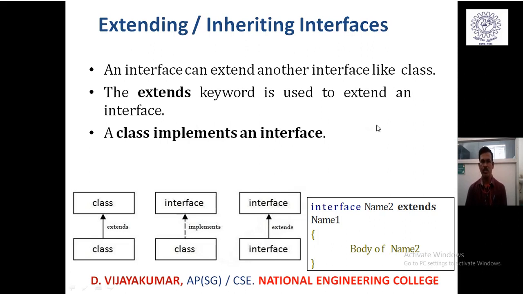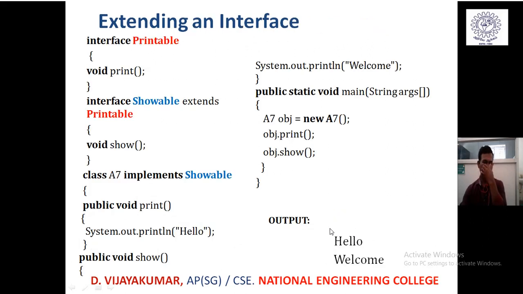So in class inheritance, a derived class extends a class; an interface is implemented by a concrete class; and a base interface is extended by a derived interface. Simply like class inheritance, we are going to inherit interfaces also. This is the example of what we discussed earlier with the two individual interfaces, Printable and Showable, now converted to inheritable interfaces. First I create the interface Printable with the method void print, then the second interface Showable which derives from Printable, which means the method print is now one of the members of the Showable interface.